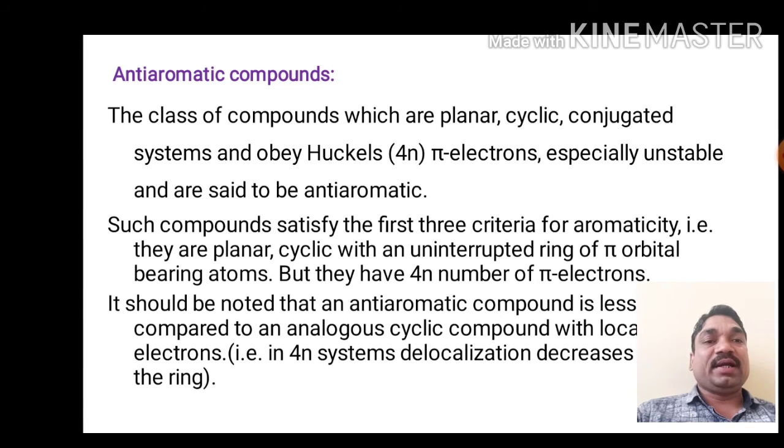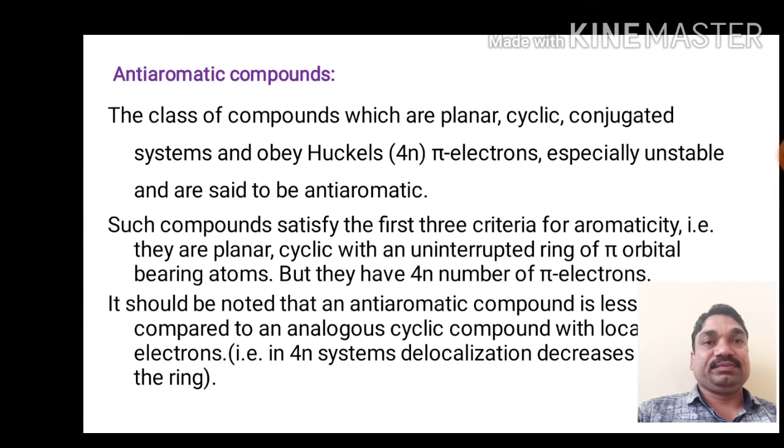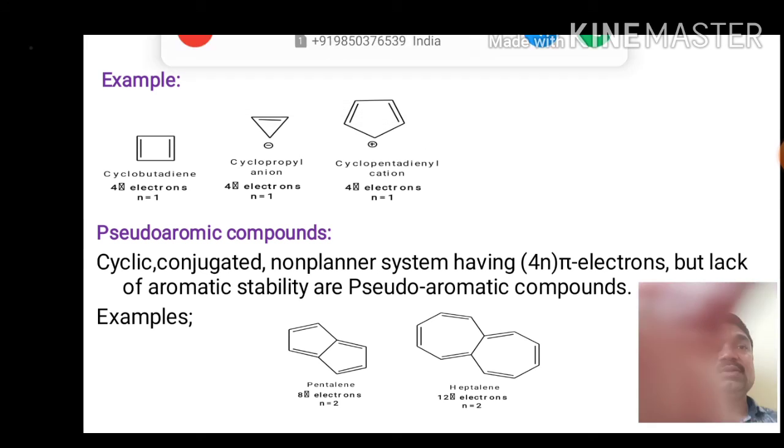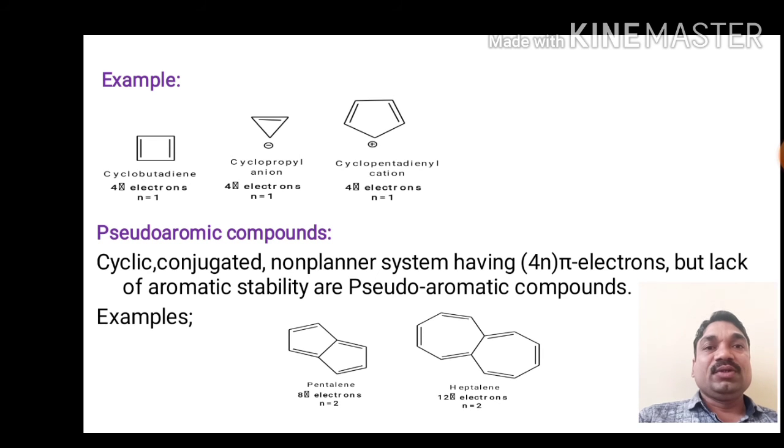It should be noted that an anti-aromatic compound is less stable compared to the analogous open-chain compound with localization of electrons. In such a system, delocalization decreases the stability of the ring. So these anti-aromatic compounds show some similar properties to those of aromatic compounds. For example, cyclobutadiene. This cyclobutadiene is planar and conjugated, but it is not aromatic, it is anti-aromatic in nature.